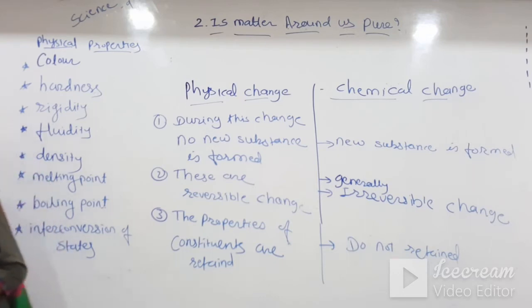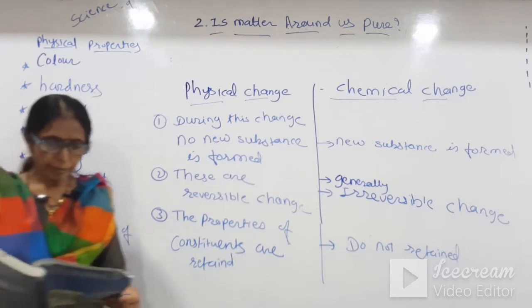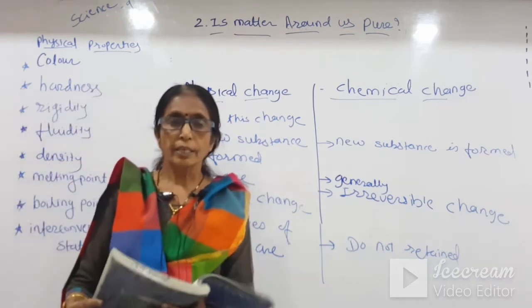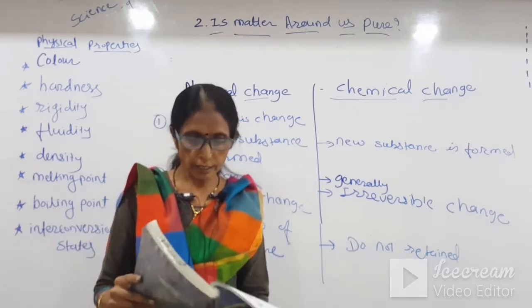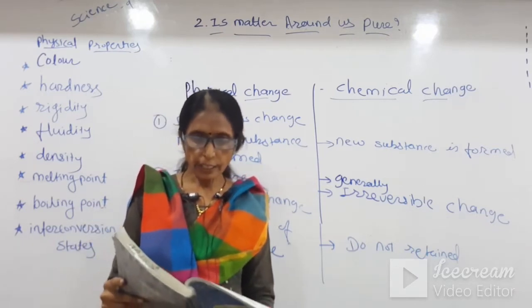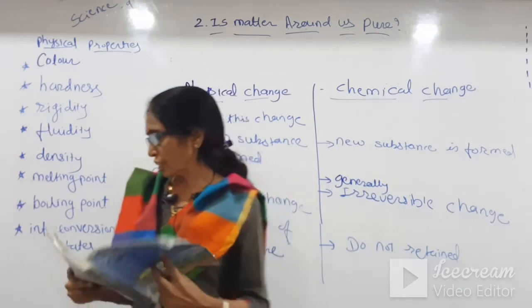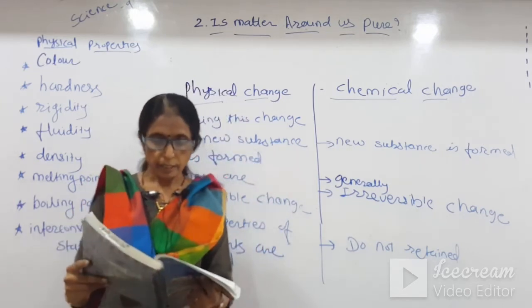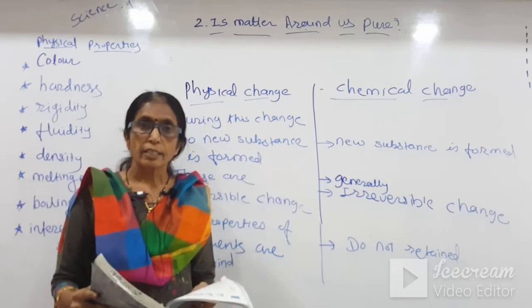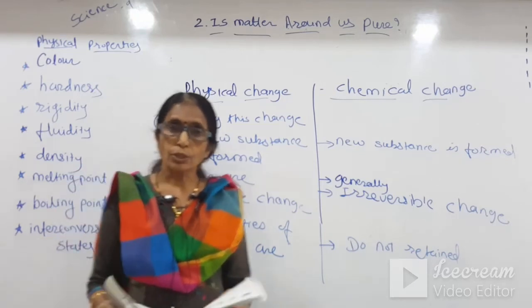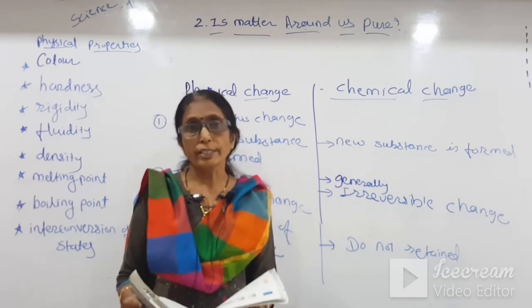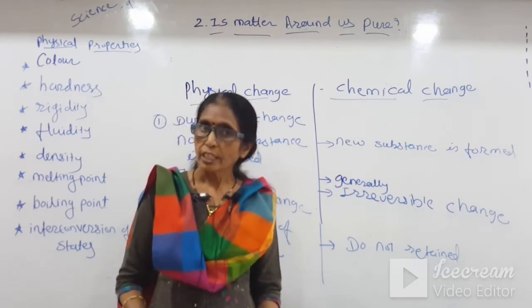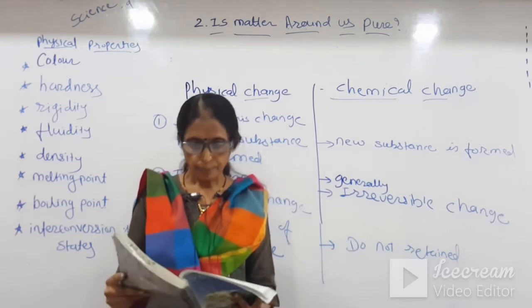Okay. Now students, take out page number 24 only. Questions are given. Pick a pencil in your hand. We will discuss. Classify the following as chemical or physical change. Number 1, cutting of trees is a physical change because due to the cutting, no constituent of that wood is changed. It is just a physical change.